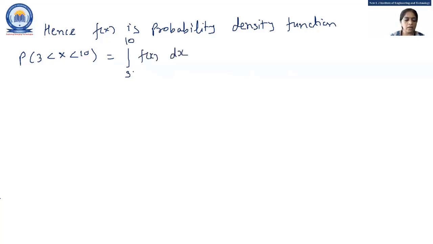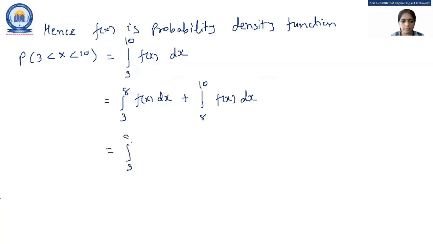And the function between 3 to 8 is f of x dx, plus the integration from 8 to 10 of f of x dx. The value of the function between 8 to 10 is 0 and between 3 to 8 is 1 by 7, right? So here, integration 3 to 8 of 1 by 7 dx plus 0.